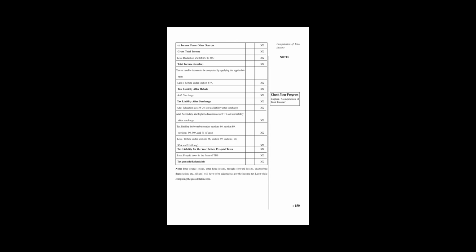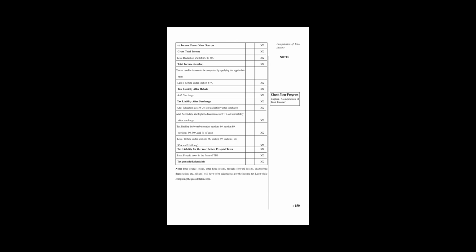After that, all come together, and this gives us the gross total income. After that, we deduct all the 80C to 80U deductions. Sorry, 80CCC to 80U deductions. 80C is deducted from salary also. So we get the total income, which is the taxable income.